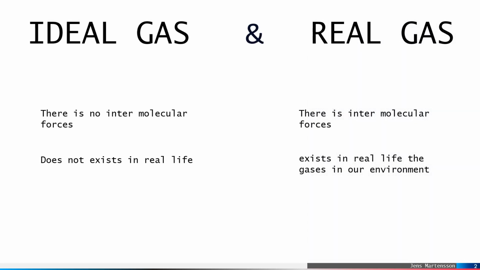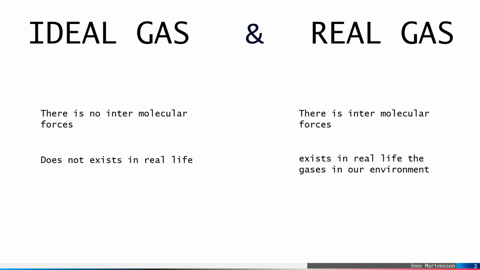At the initial stage, you can simply understand the difference between ideal and real gas. In the ideal gas, there are no intermolecular forces. By the way, you can understand ideal and real gas by their names also.